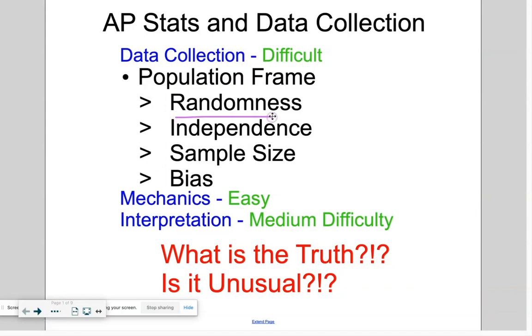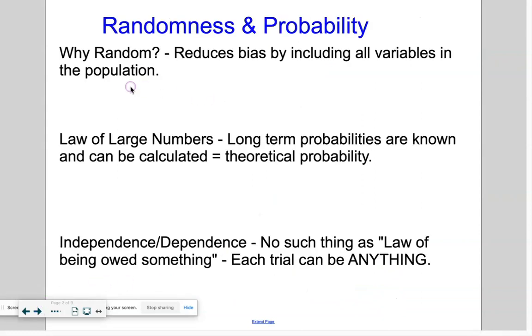We're going to talk about randomness and probability. So why do we have these conditions and how do they affect probability? And then we're going to look at how we think about something being unusual or not. All right, so randomness and probability. Randomness does a lot of things for us. And when we take a sample or try to collect data, a lot of times we want to include randomness. Why? Well, let's go back to the example of masks at school.